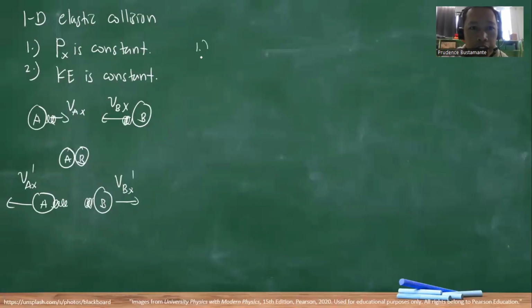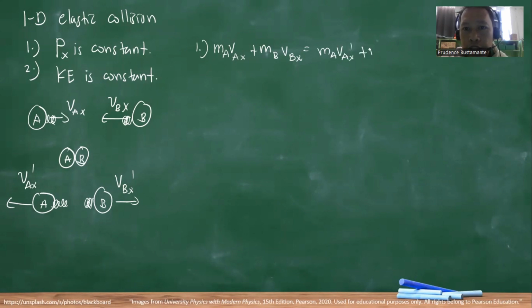For one, we have the equation, the conservation of momentum: MA VAX plus MB VBX is equal to MA VAX prime plus MB VBX prime. We can combine the terms with the same mass.